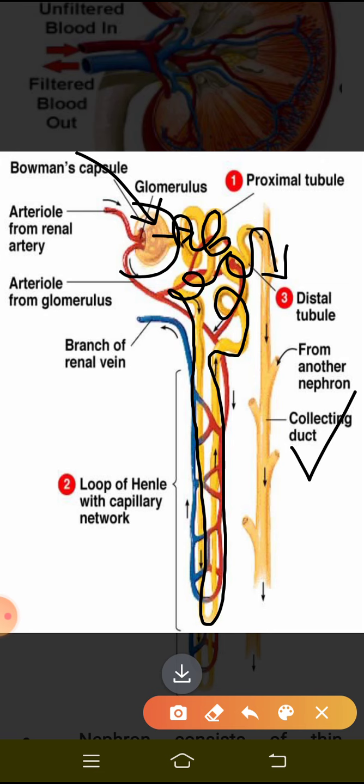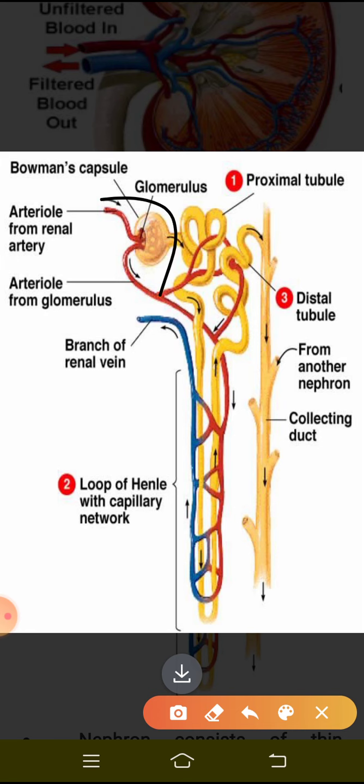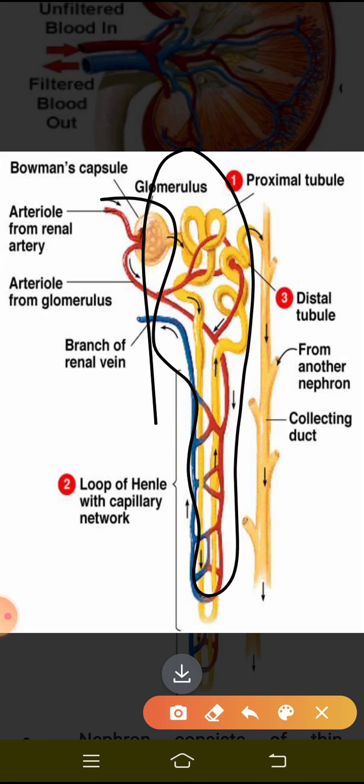I repeat, one end of the Bowman's capsule is near the glomerulus, and the other end, a coiled tubular structure, is connected to the collecting duct. Now what does this collecting duct do? It collects the filtered urine. Whatever process happens in this whole structure, finally the urine is released, right? That urine is collected in the collecting duct.